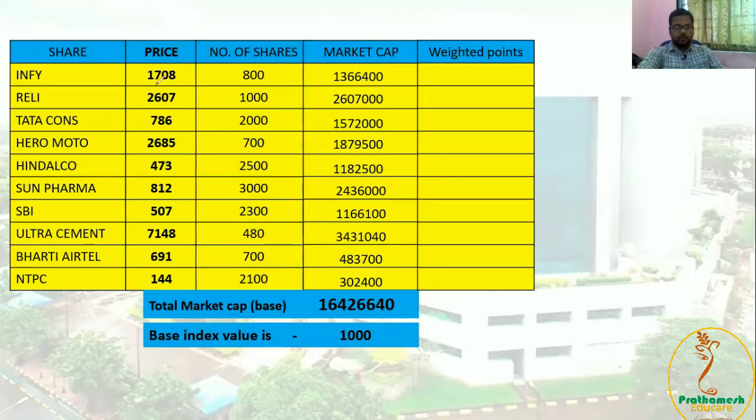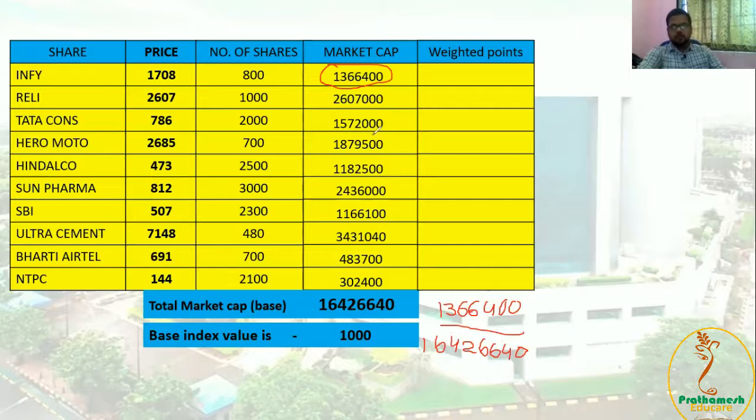To calculate weight, what is the market capitalization of Infosys? It is 13,66,400. That means 13,66,400 divided by 1,64,26,640 will get the weightage.